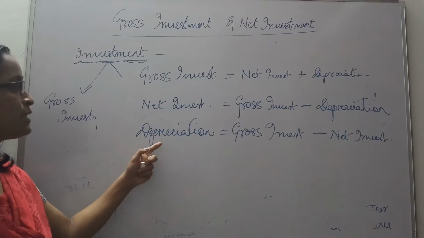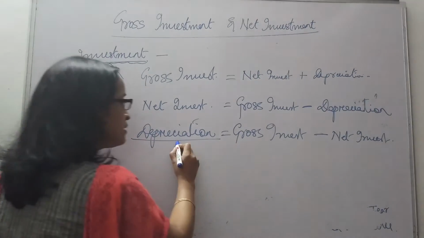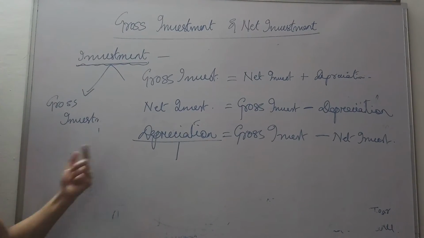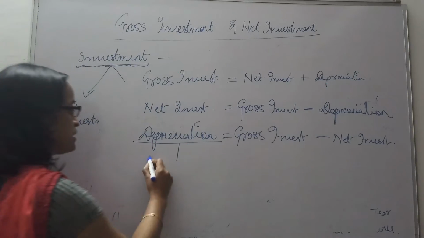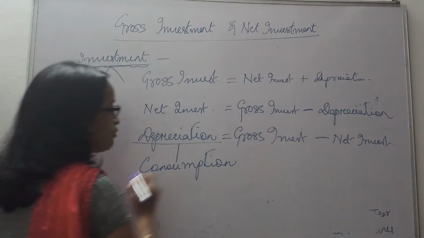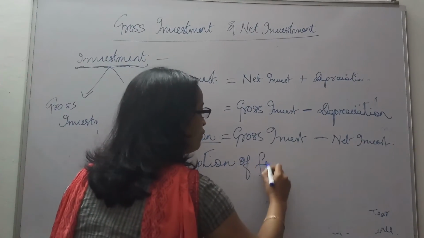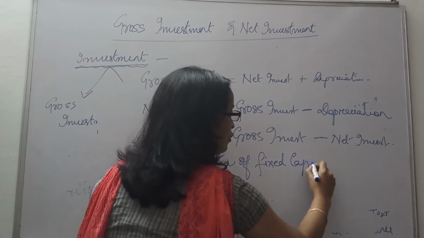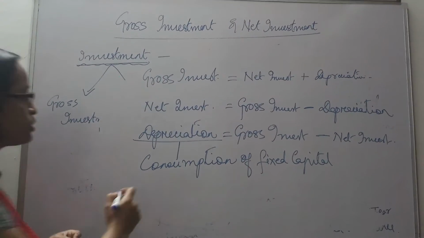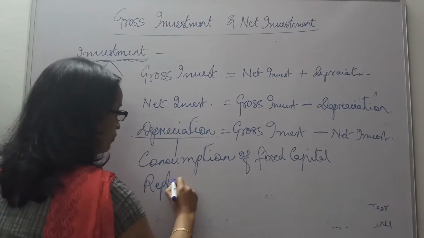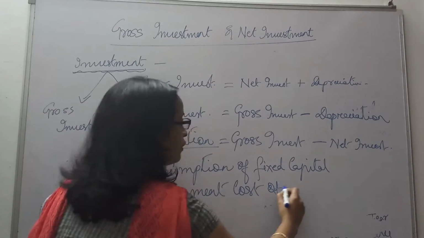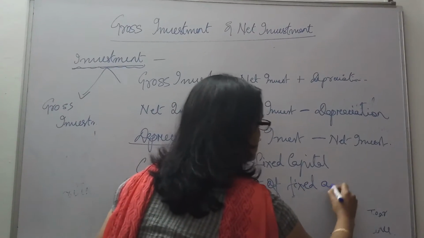Depreciation, what is depreciation? And there are various names by which we define depreciation. It is also called consumption of fixed capital. So sometimes you might get an item like this in a table for accounting national income, consumption of fixed capital. What is consumption of fixed capital? It is nothing but depreciation. It is also called replacement cost of fixed assets.